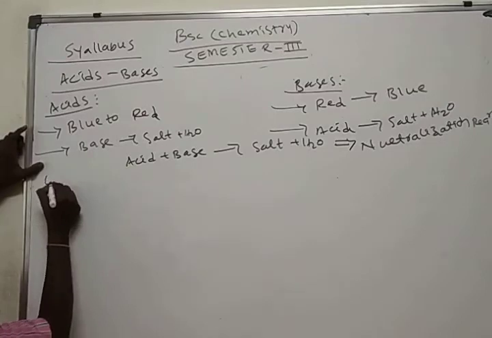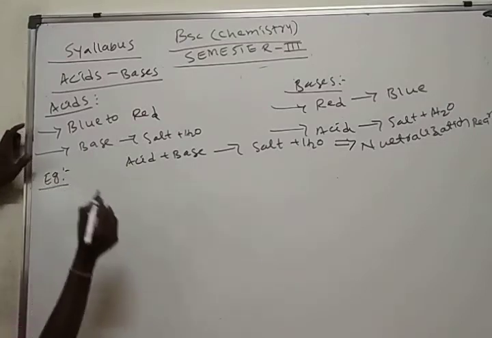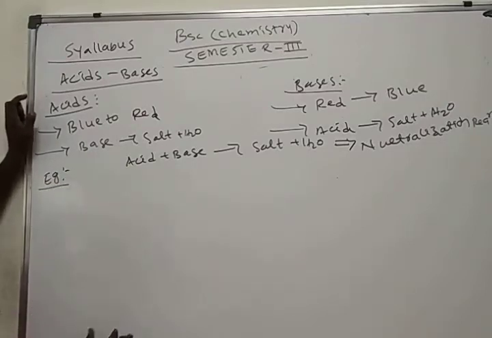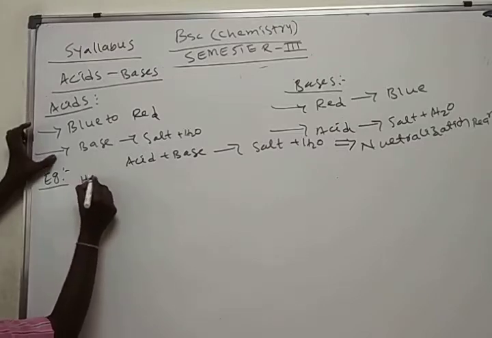Examples for the acids: so many examples are there. Here I want to write some examples. I start with hydrochloric acid.